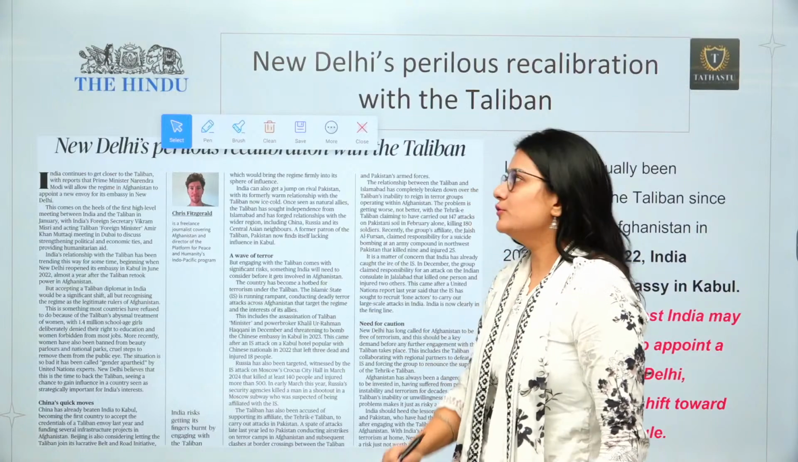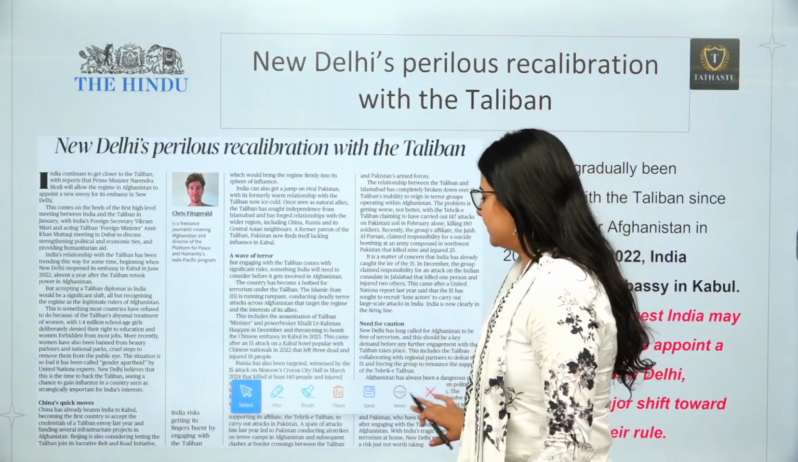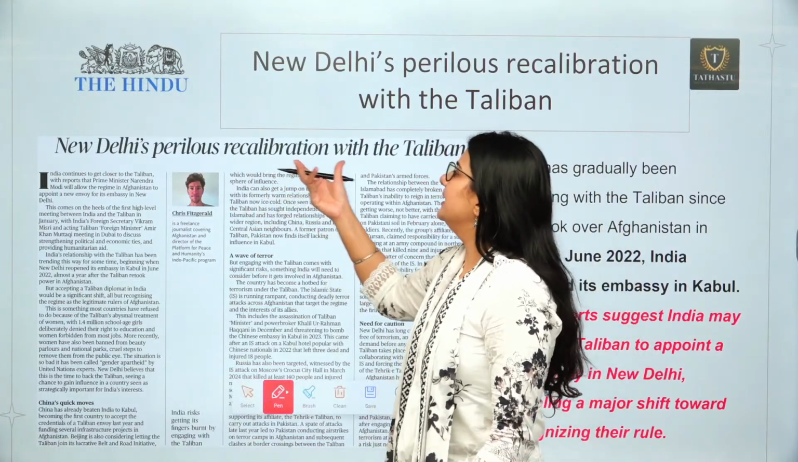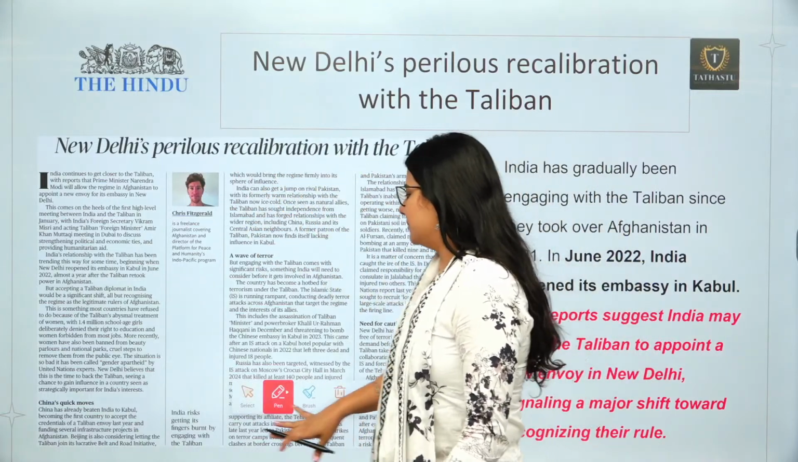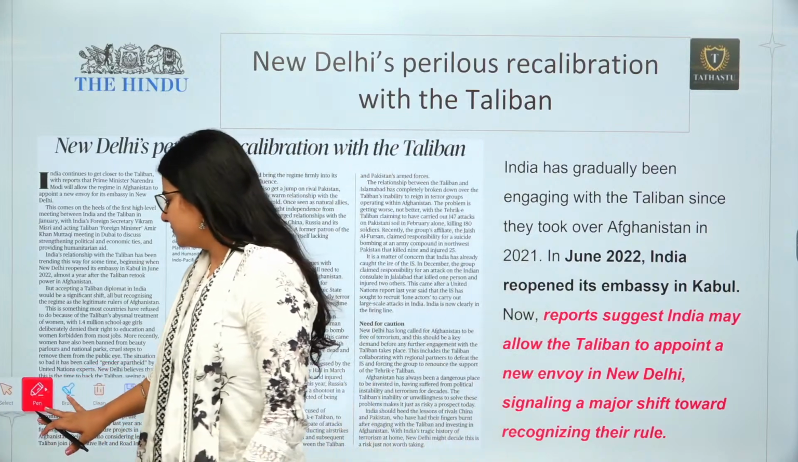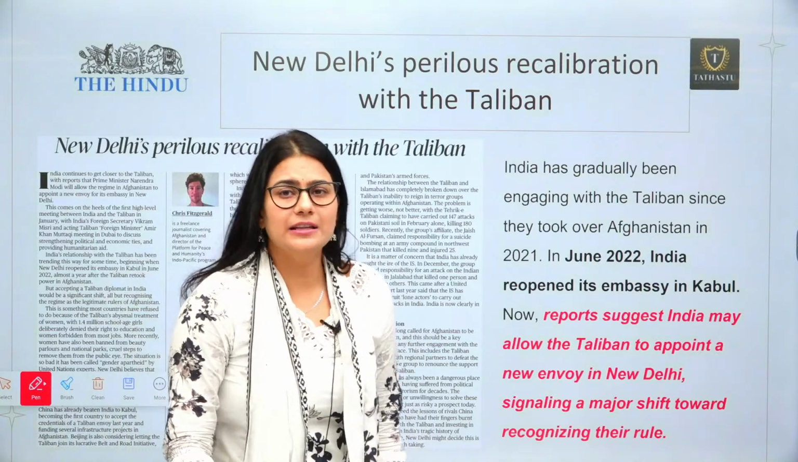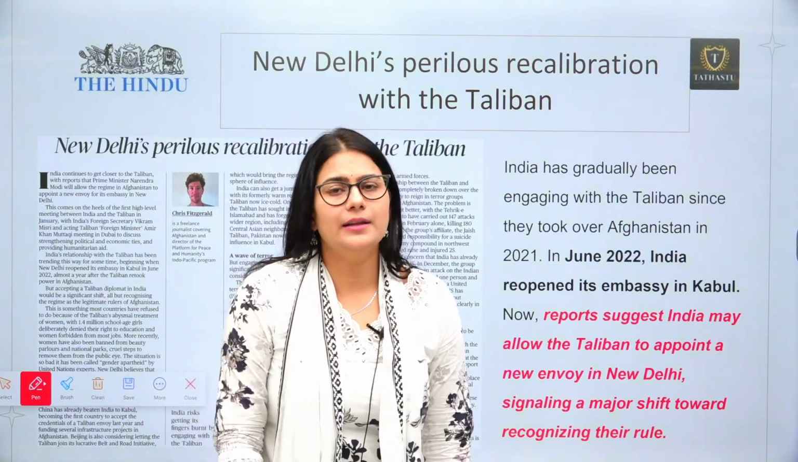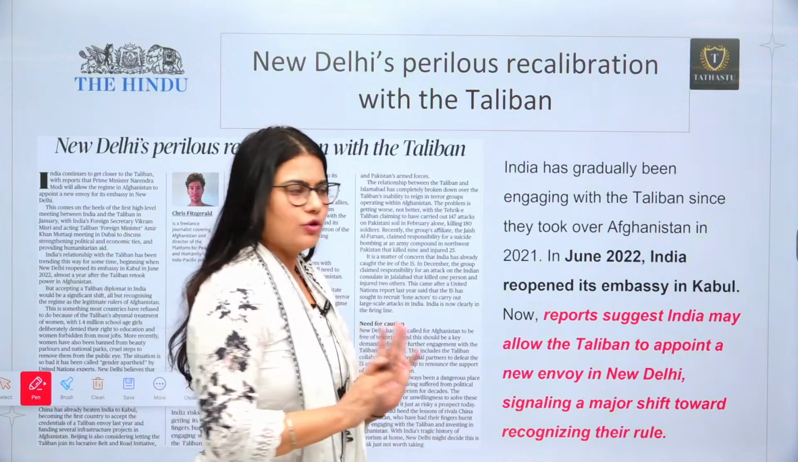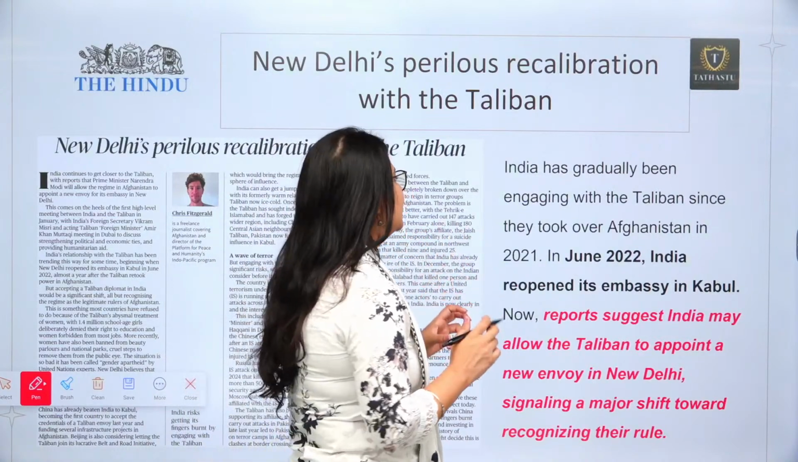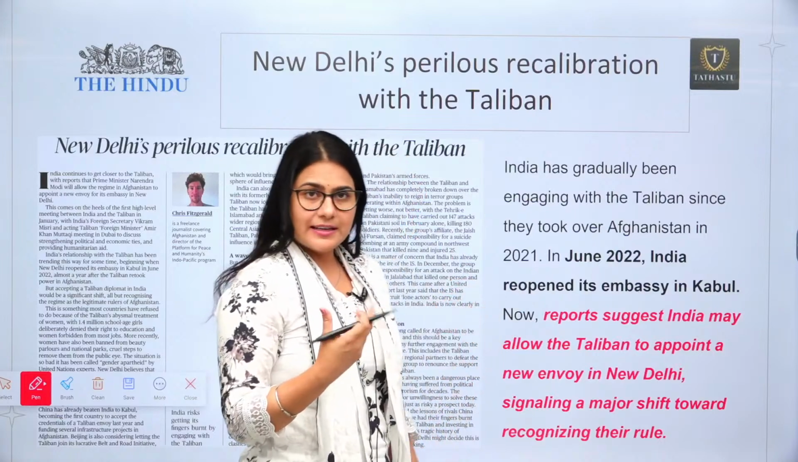Let's come to our next news. The next news is related to international relations. It is about New Delhi's perilous recalibration with the Taliban. It means that the article is talking about how, yes, it is true that India is engaging with the Taliban, but is it beneficial for India in the long term or not? So the article is going to analyze that. So what is the basics of the article? Why is it that? What is the context of that?